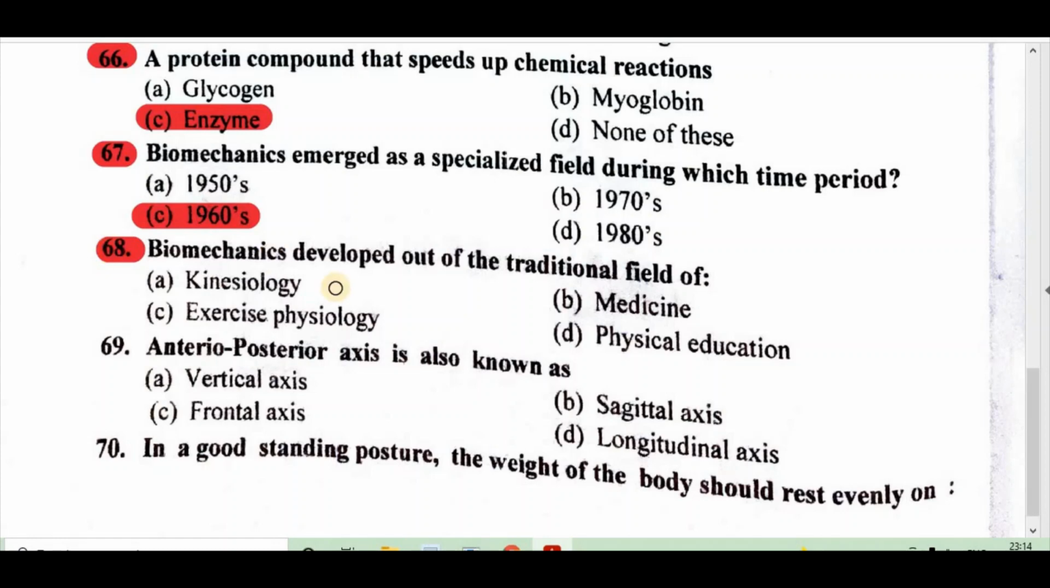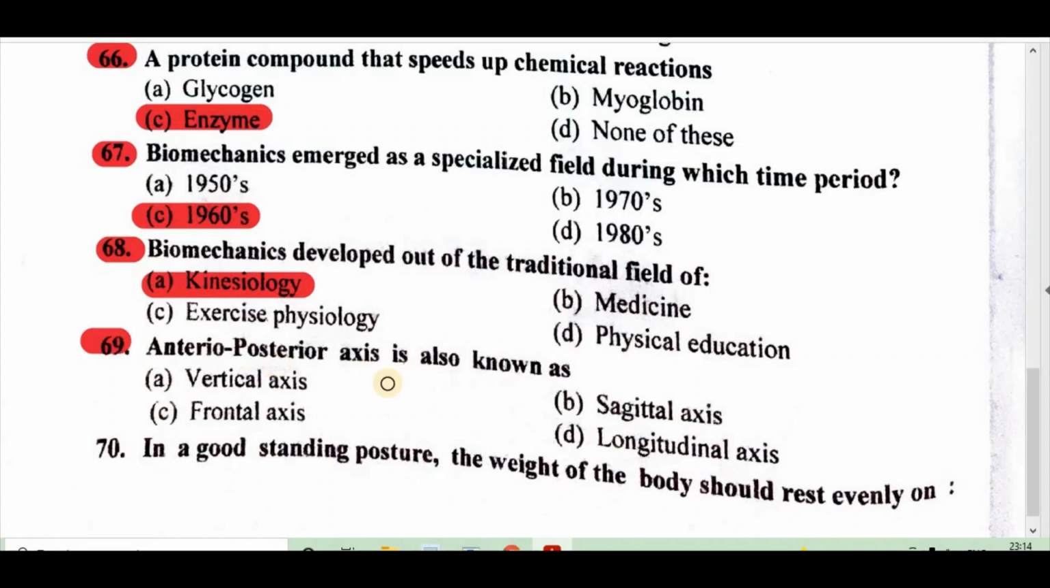68. Biomechanics developed out of the traditional field of A, kinesiology, B, medicine, C, exercise physiology, D, physical education. Right answer is A, kinesiology.